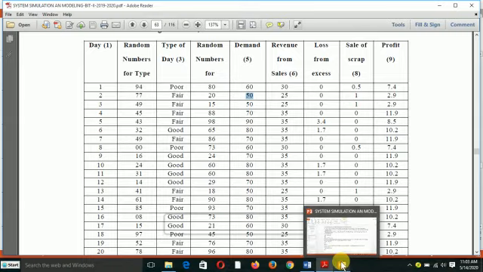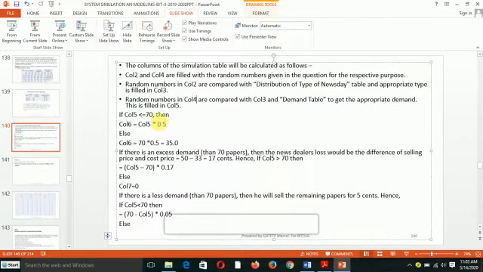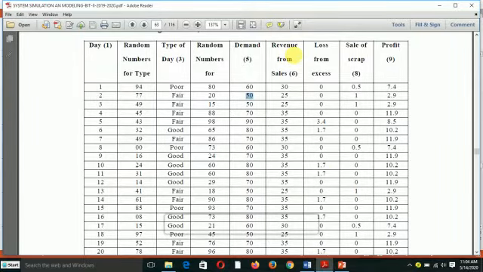So let's continue. We are going to check if column 5 is less than or equal to 70. It means that if we have a demand less than or equal to 70, it's very good, because we have purchased 70 newspapers. So if the demand is less than or equal to 70, it is okay, because we have the newspapers. So what is column 6? Column 6 is the revenue from sales.